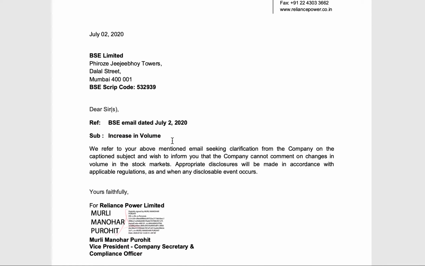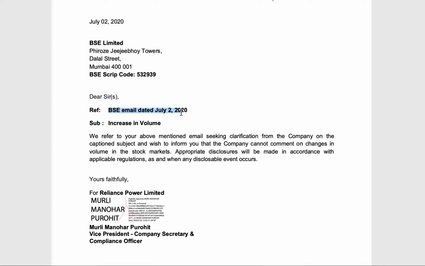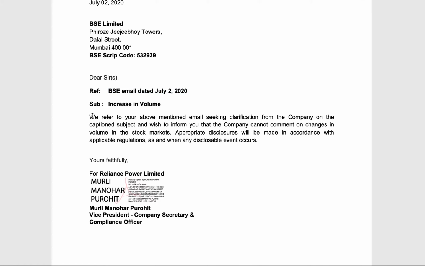Subject is increase in volume. References BSE email dated July 2, 2020. They say we refer to your above mentioned email seeking clarification from the company on the captioned subject, and we wish to inform you that the company cannot comment on the changes in the volume in the stock market.